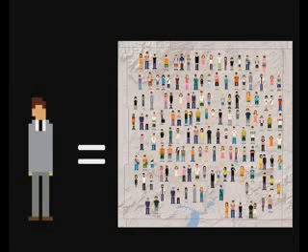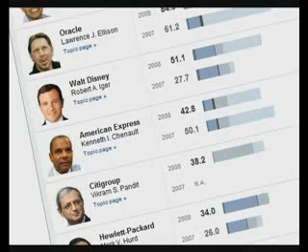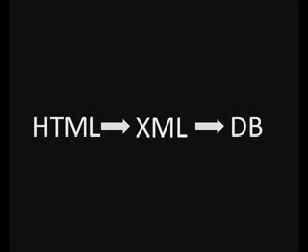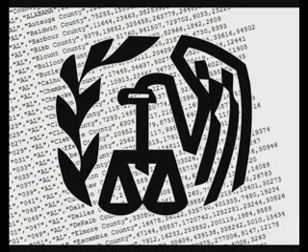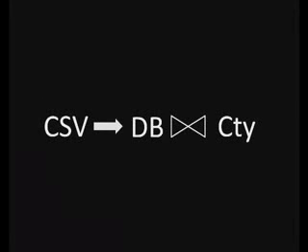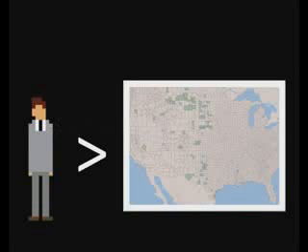We set out to find the data for it. We were able to get an executive compensation list of data from the New York Times, from their website. We converted the HTML into some XML and then loaded that into a database. We were then able to go to the IRS and find a per county total adjusted gross income data set. It's basically all the taxable income of all residents in a county. We took that CSV file, converted it into a database table, and then joined it off to a county's data set.